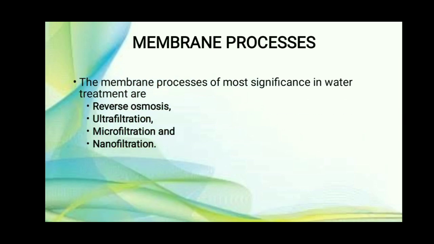The membrane processes of most significance in water treatment are reverse osmosis, ultrafiltration, microfiltration, and nanofiltration. What are the membrane processes used in water treatment? Reverse osmosis, ultrafiltration, microfiltration, and nanofiltration.